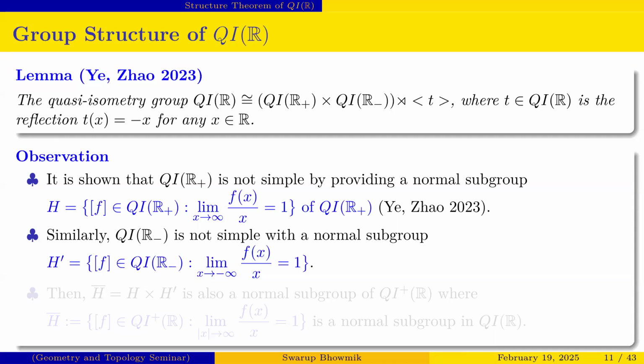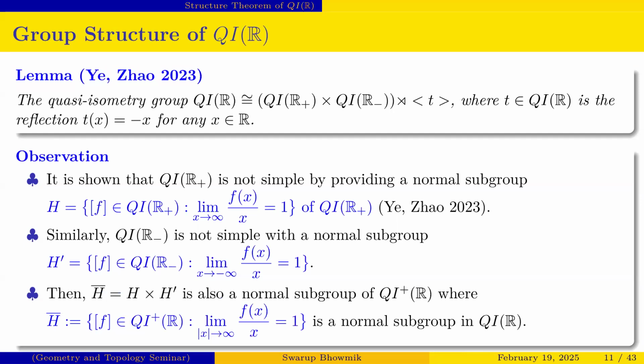So here it is clear that if we take H prime, that is all those elements f class belonging to QIR minus, such that the limit as x goes to minus infinity of f(x) by x is 1, this is also a normal subgroup of QIR minus. And similarly, if we take the direct product of H and H prime, then that is H bar.